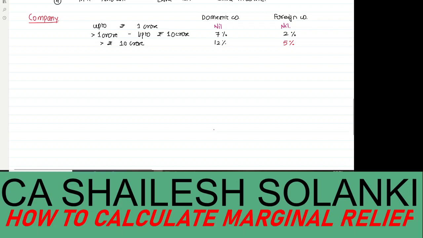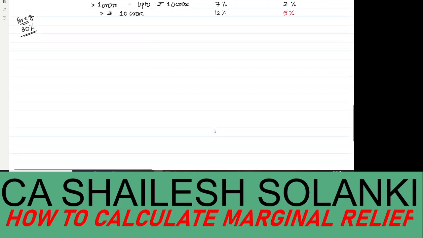Okay. Let's say the company is in the tax bracket of 30%. If, for example, the company is in the tax bracket of 30%, that means the company is liable to pay the tax on total income at the rate 30%. Okay, I'm not considering over here 115BB, PAA and all that things. Let's say the company is liable to pay 30% tax rates. So if the total income of company is 1 crore 5 lakh, and 1 crore.